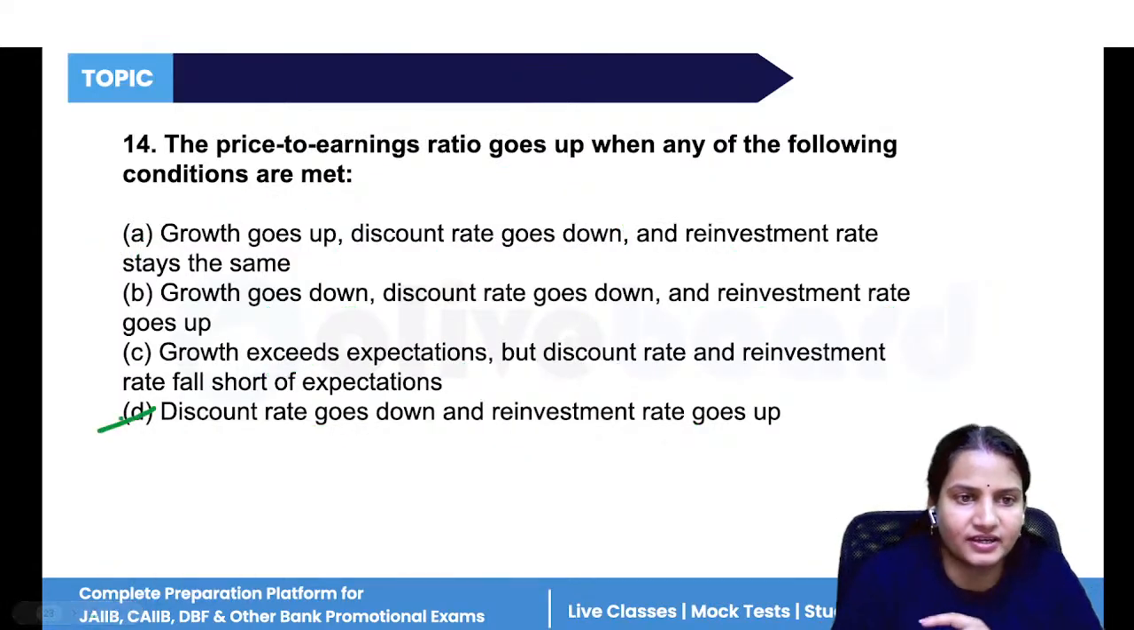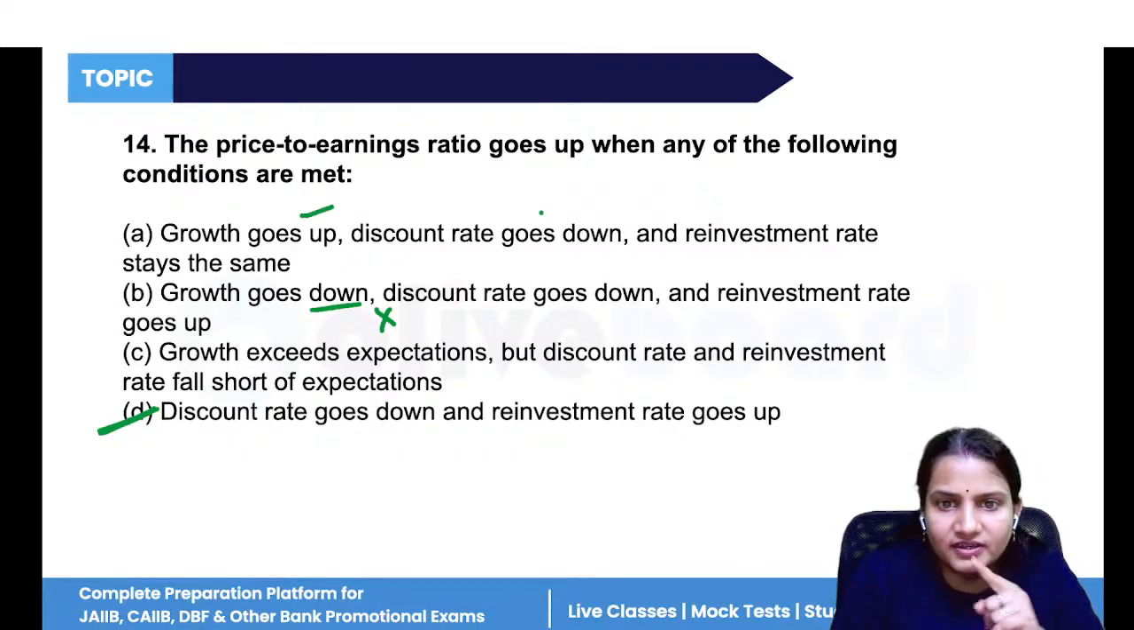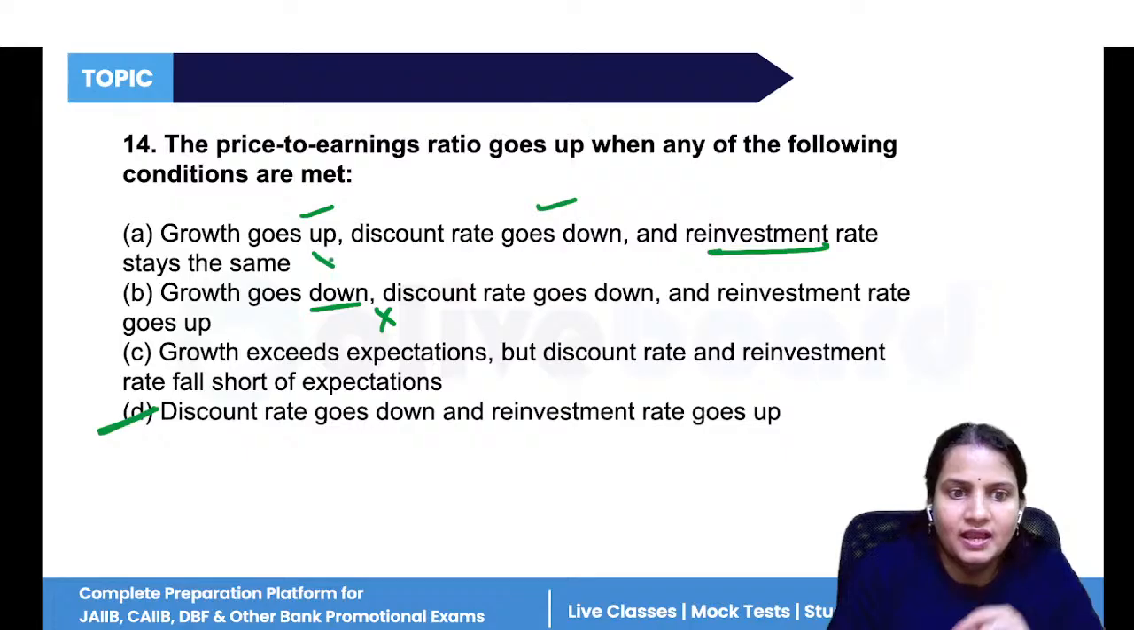So option D is correct because here it says growth goes down. This is not correct. Here it says growth goes up. It is correct. This one is correct, but this one is not correct. Growth exceeds expectation. This one is correct.